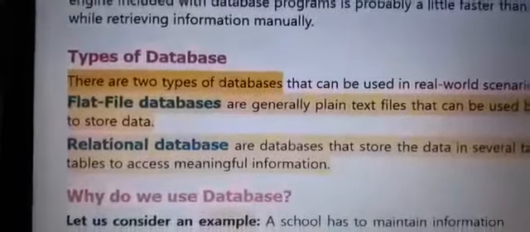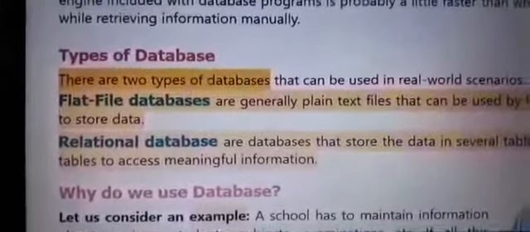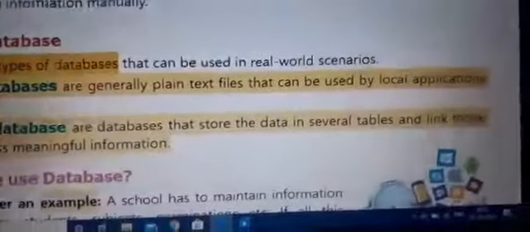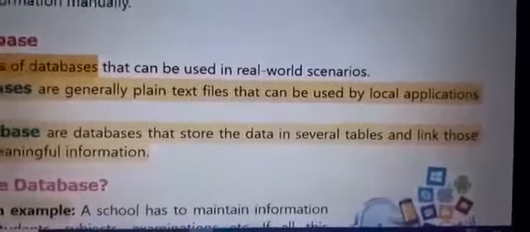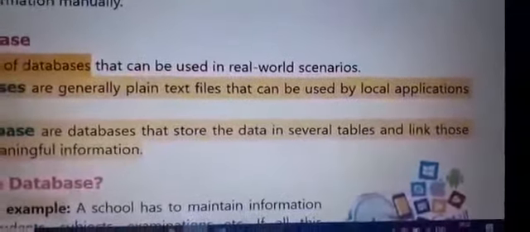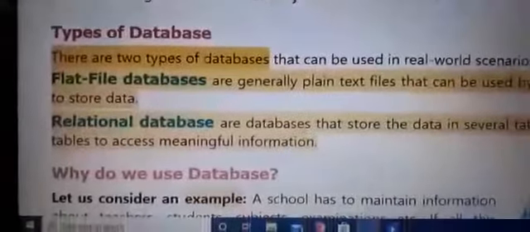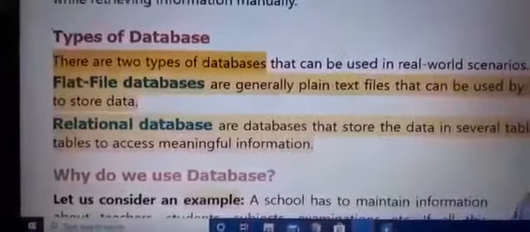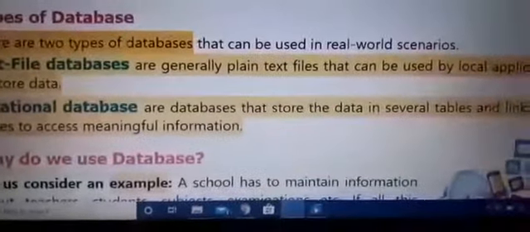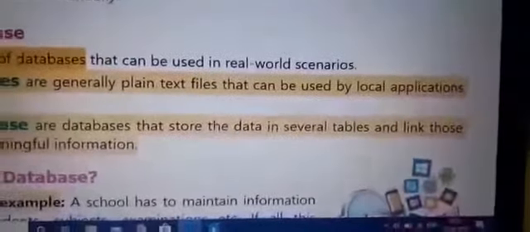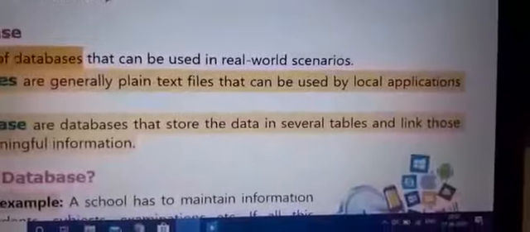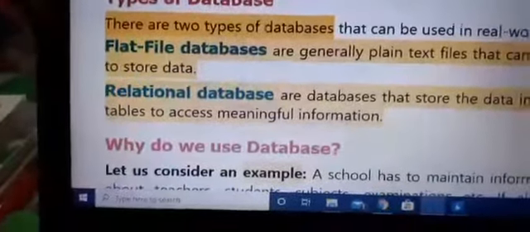Next is types of database. There are 2 types of databases. First is flat file databases and second is relational database. Flat file databases are generally plain text files that can be used by local applications to store data. And next is relational database. Relational databases store the data in several tables and link those tables to access meaningful information.